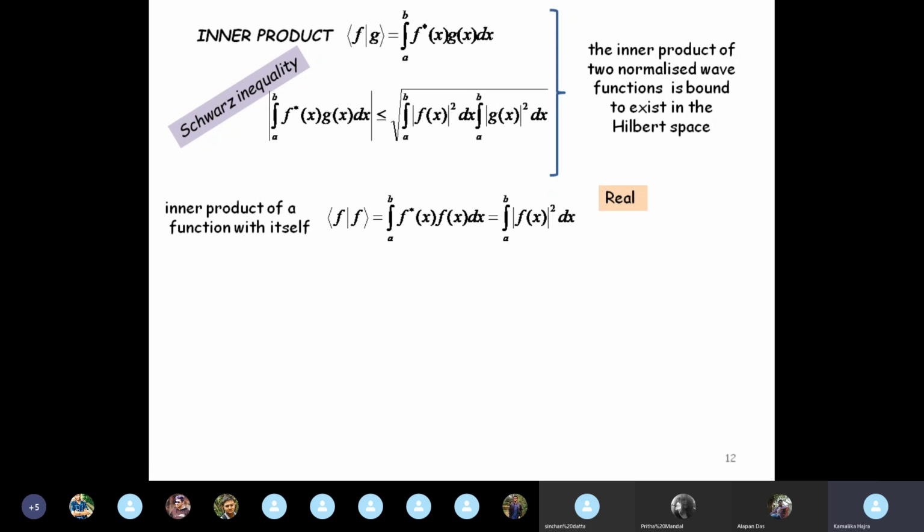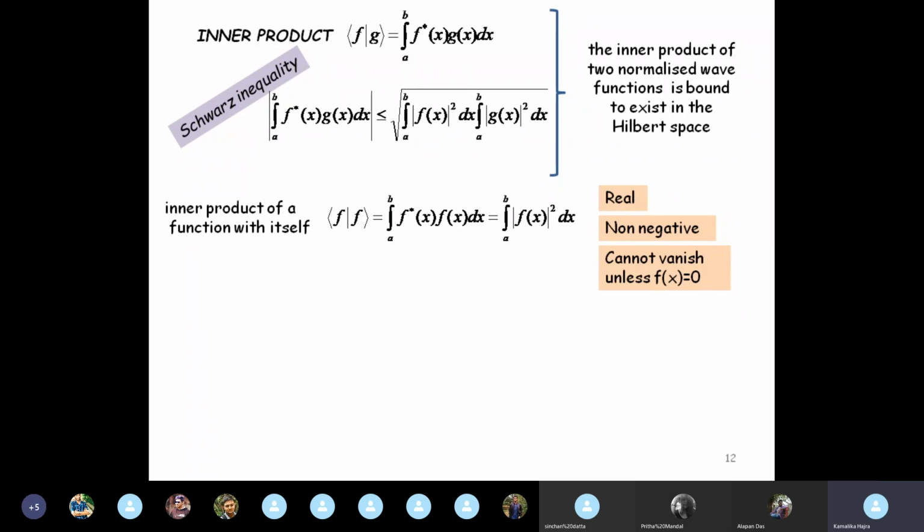All right. So from this expression of the inner product of a function with itself, that is the dot product of a function with itself, we see that it is real, it is non-negative, it is a square, and it cannot vanish unless the function itself vanishes.